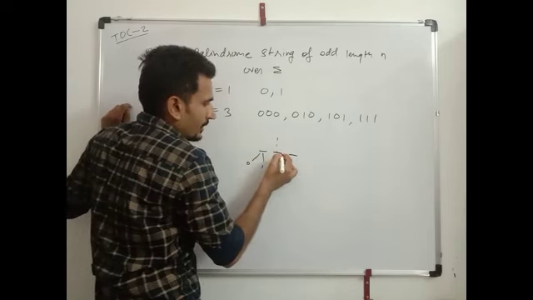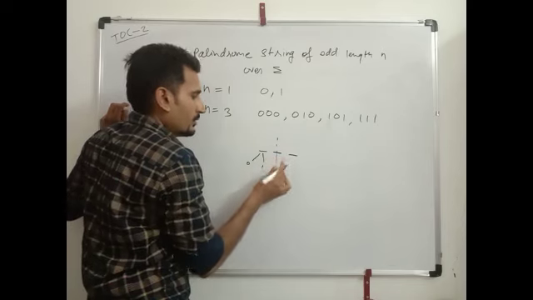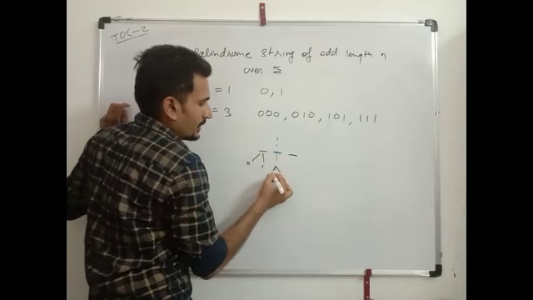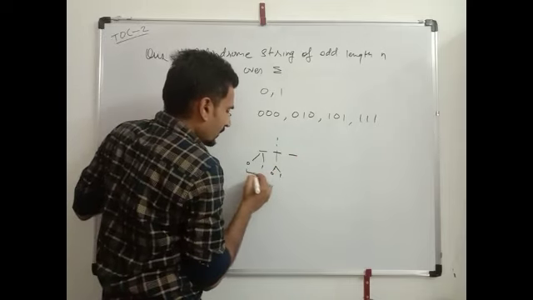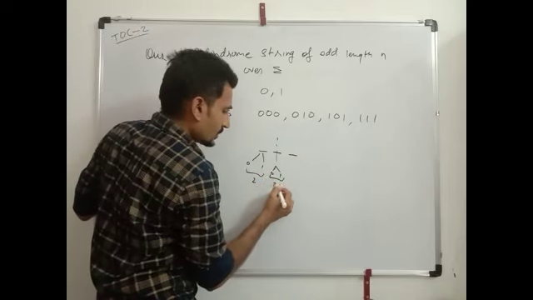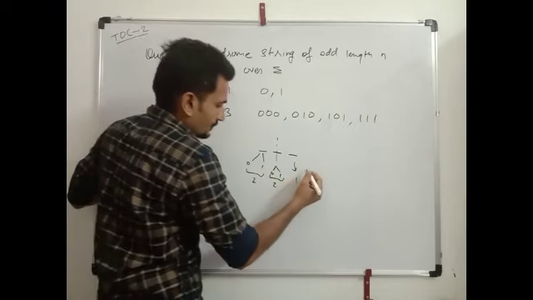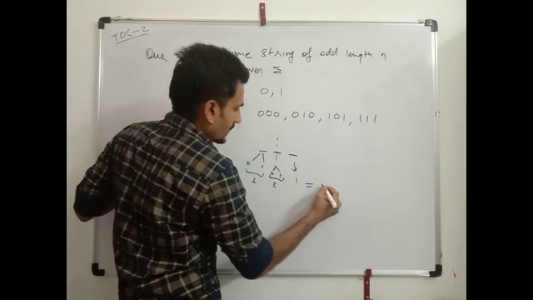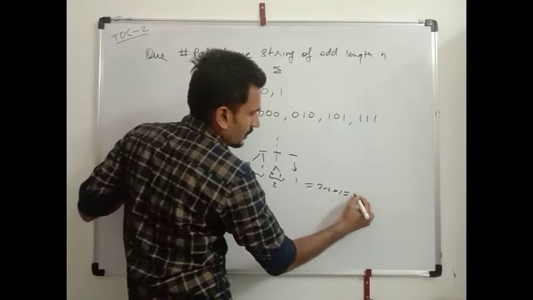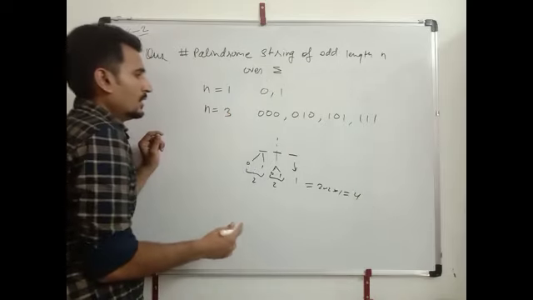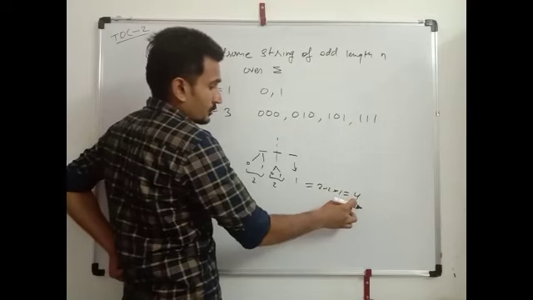In between we don't need to compare with another, so it has two possibilities, 0 and 1. So the number of possible strings will be 2 into 2 into 1, so it is 4. If n equals 3, then our output is 4.